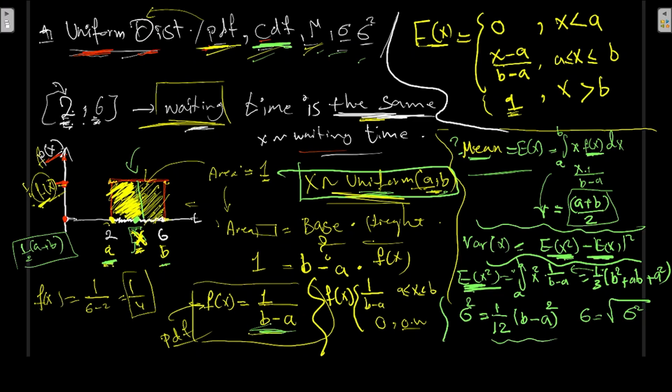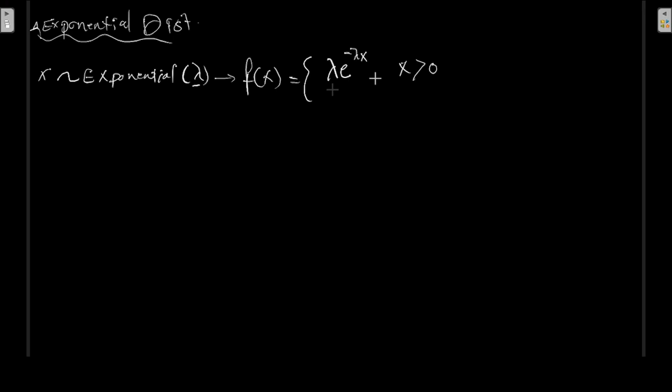The next one we will be looking at is the exponential distribution. Well, the exponential distribution is one of the widely used continuous distributions. It's often used to model the time elapsed between events. Its PDF, f of x, is equal to lambda times e to the power of minus lambda x, whereby x is larger than 0, and 0 otherwise. This is the PDF, or the probability density function. And from there, we derive the CDF, which is 1 minus e to the power of minus lambda x.